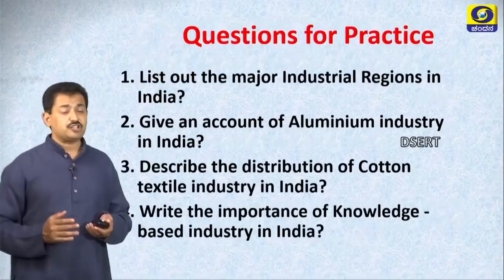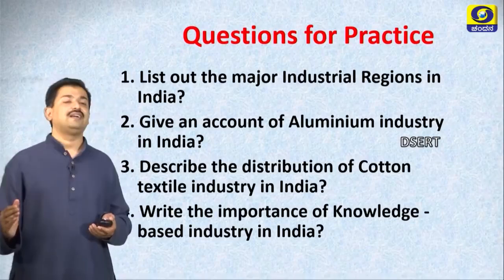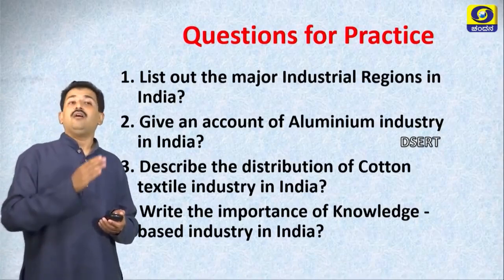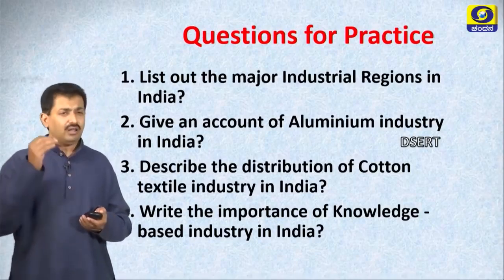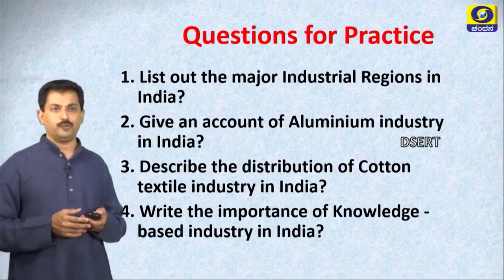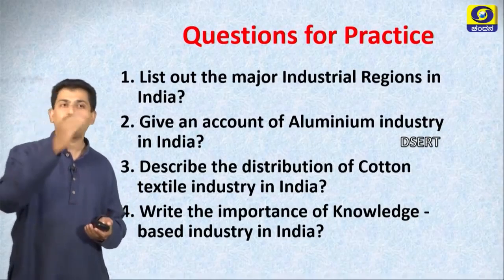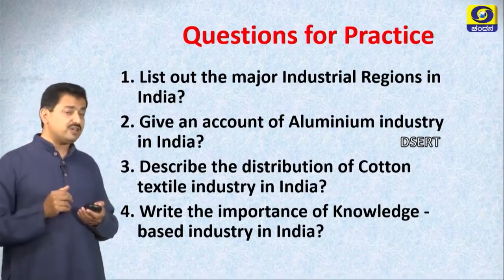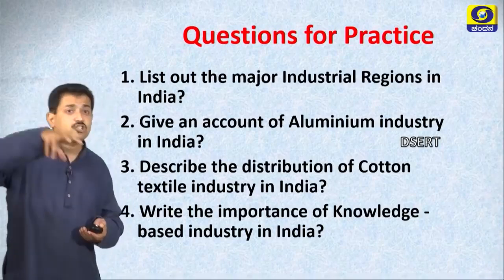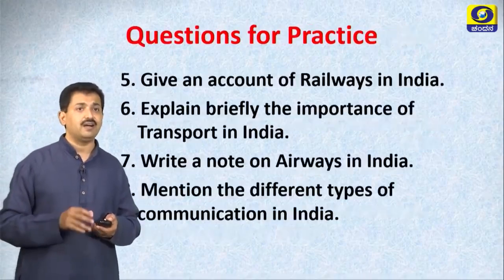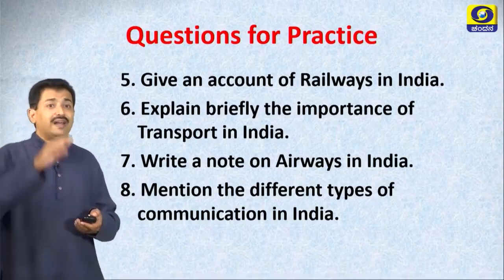Dear students, today in this class we discussed right from lesson number 6 in geography till lesson number 10, right? Right from 6 to 10 we have discussed so many topics. All these are very important from the examination point of view. And on your screen there are certain important most likely questions for your practice. Say for example, list out major industrial regions of India, give an account of aluminum industry in India, describe the distribution of cotton textile industry of India. Like this, give an account of railways, explain briefly the importance of transport, write a note on airways.